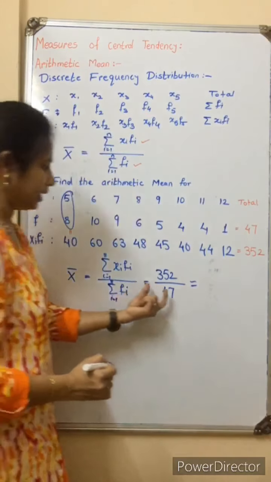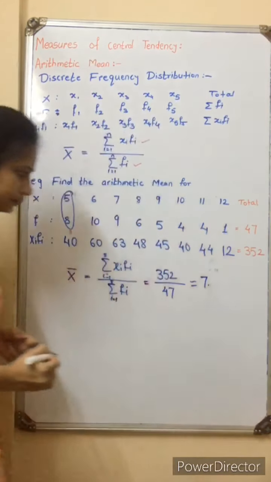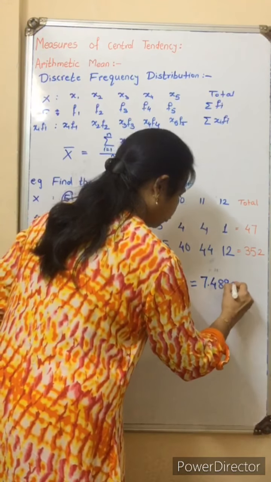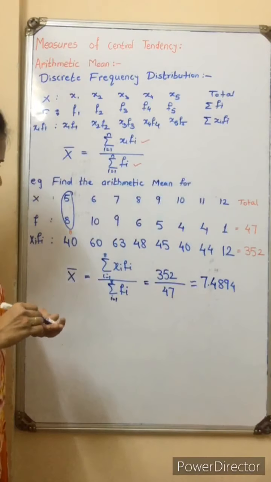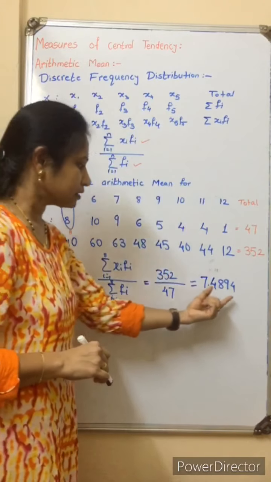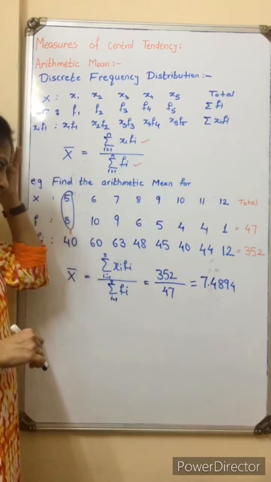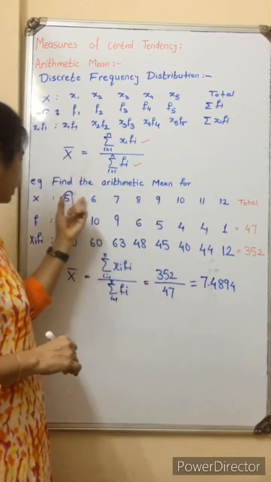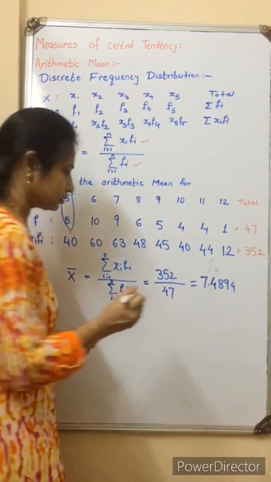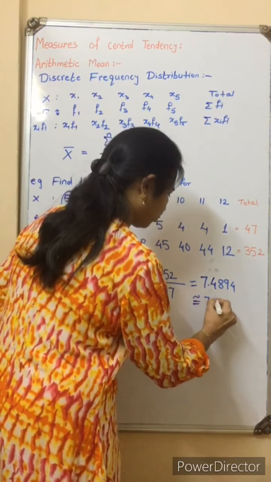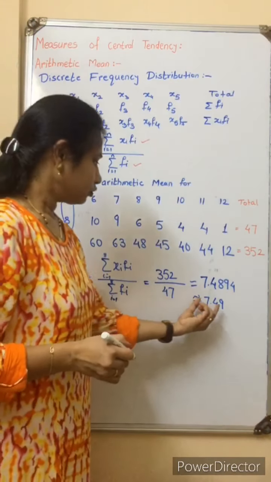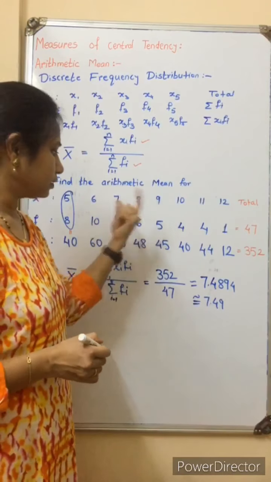That gives the value 7.4894. You can calculate this according to your data. If rupees is given to you as the x variable, you can write here 7.49 also, no problem. Up to 2 digits only we calculate.